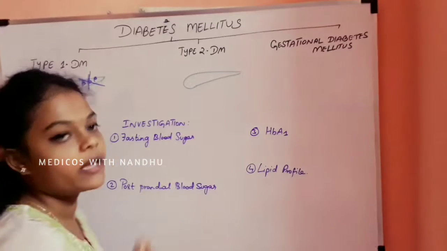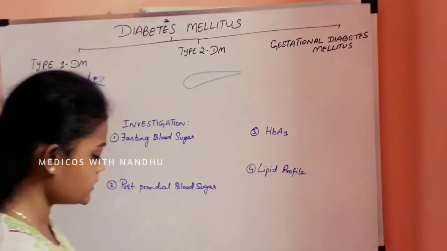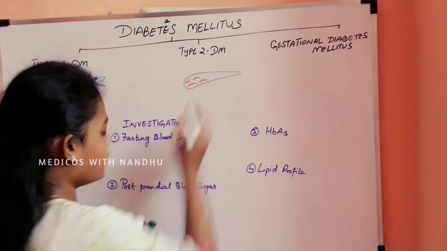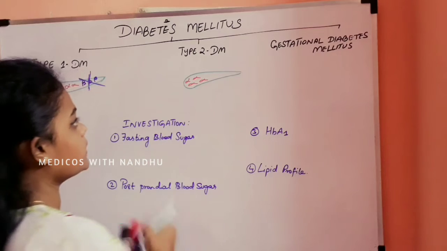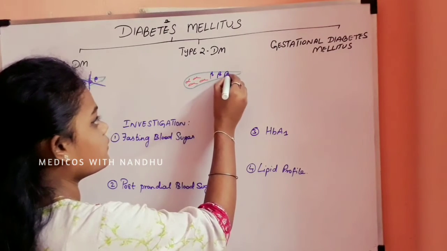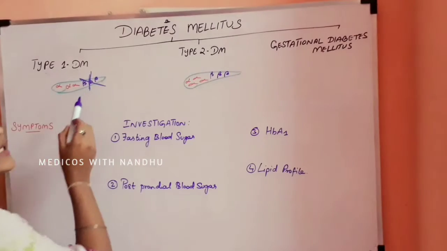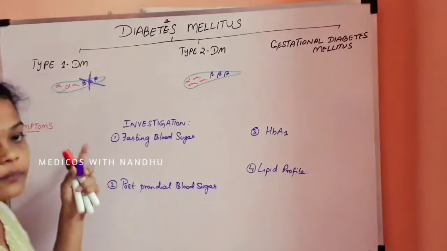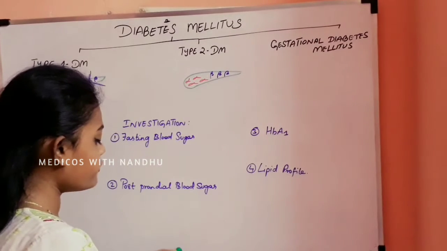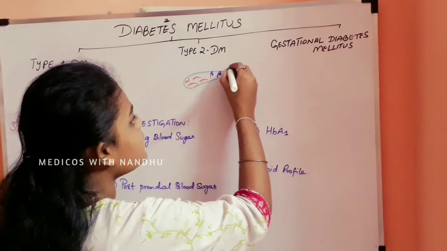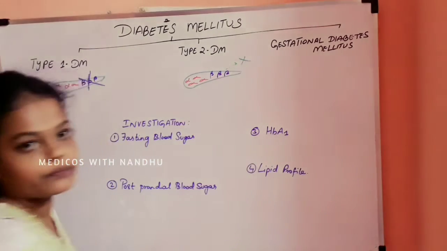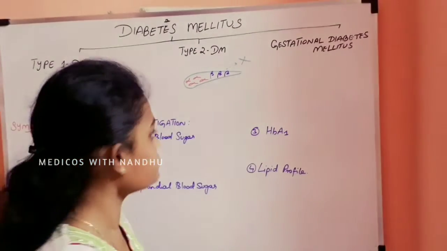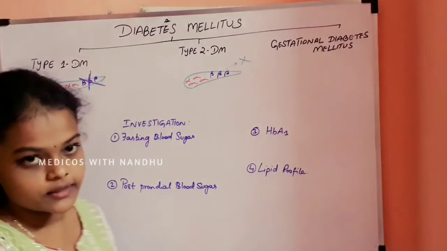In type 2, alpha cells are present here and beta cells are present here. In type 1 the beta cells are destroyed, but in type 2 the function of producing insulin by the beta cells is not there. Beta cell dysfunction happens in type 2 diabetes mellitus.